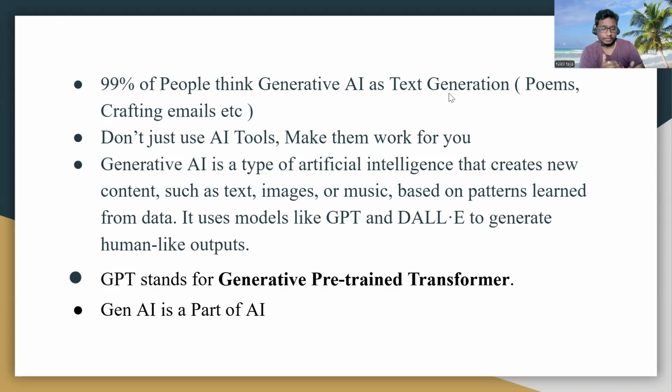Previously there were other versions of artificial intelligence. One is rule based AI, and the second one is retrieval based AI.